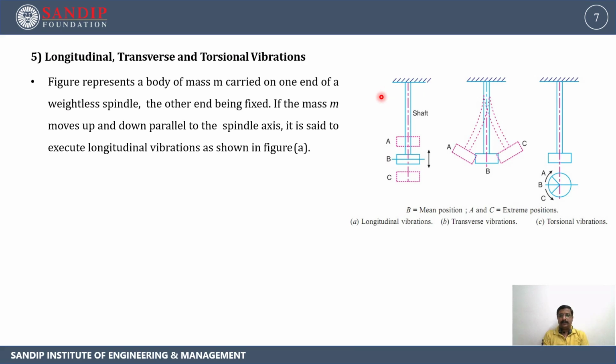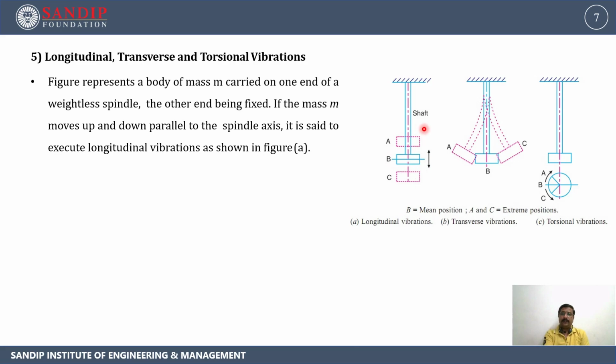This type of system can have longitudinal as well as transverse or torsional vibration depending upon the type of force which we apply on it. If we apply the force in this direction, then the system will have longitudinal vibration.